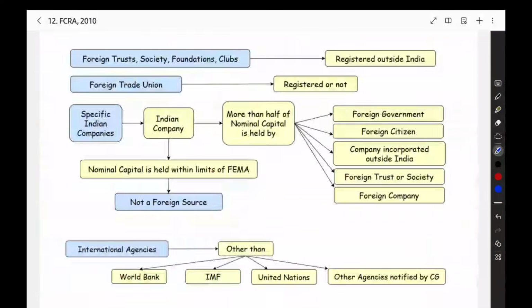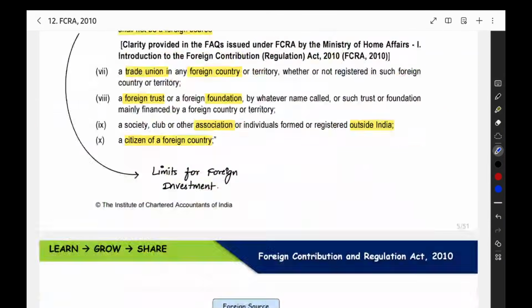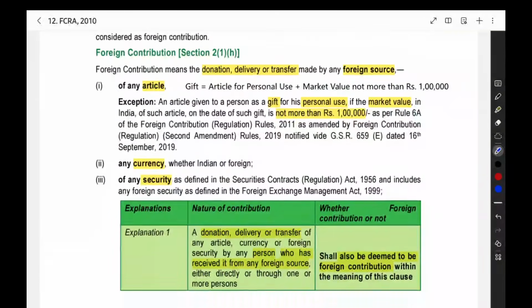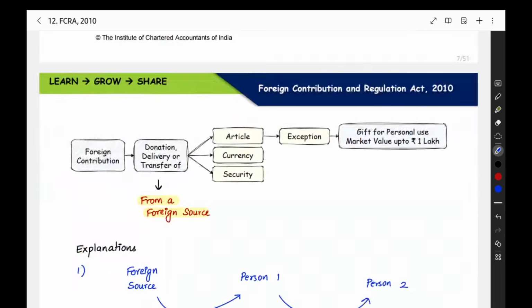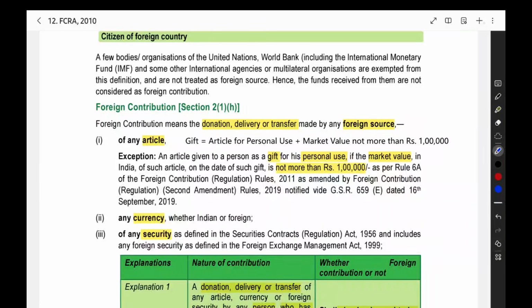And here one more point. What is the important point? This important point you should note, because they may ask you a question from this. When you see the foreign contribution definition, this point is important. They are testing this in both IBS and SET exams. So this is one important point. You can take a note of that. And from this explanation, they may ask questions from the explanation also. That also you should note.